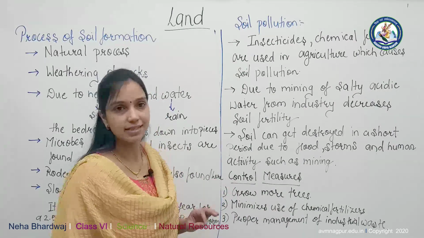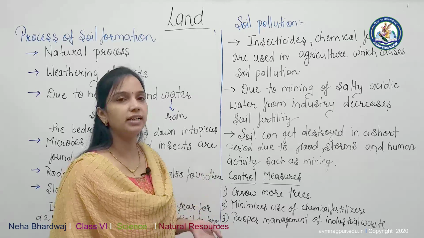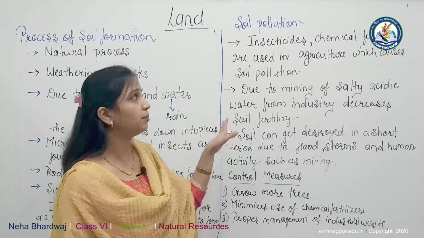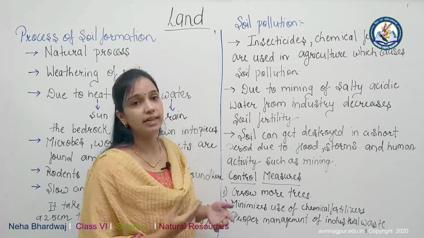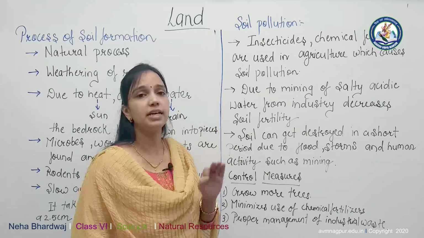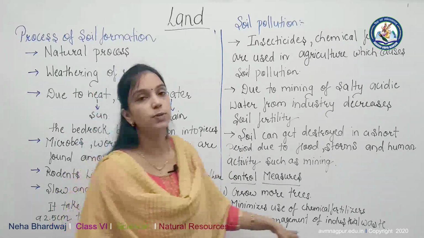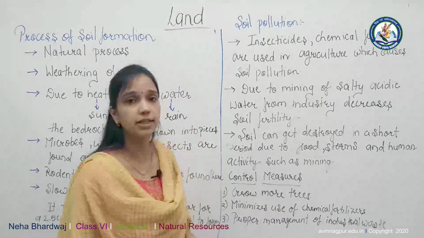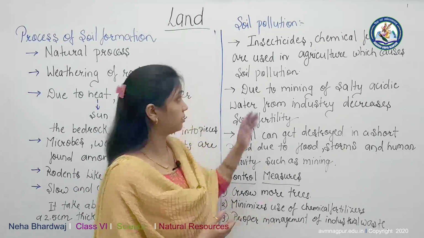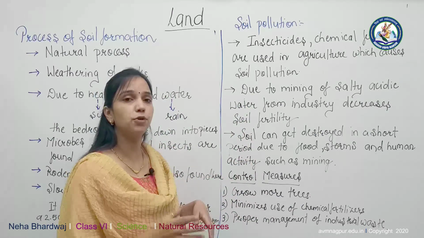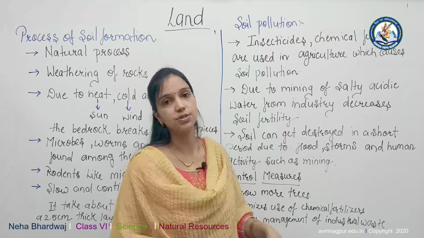If we use them in excess, it will harm us, directly or indirectly. If man is causing pollution, human beings are affected by this activity. Then there should be proper management of industrial waste. Some process should be done before throwing the industrial waste.